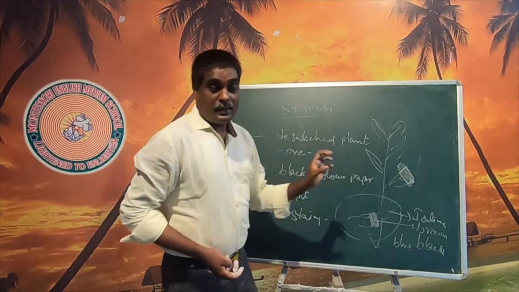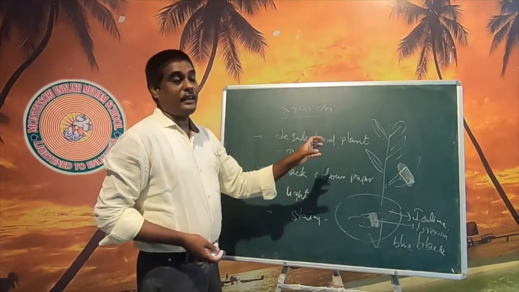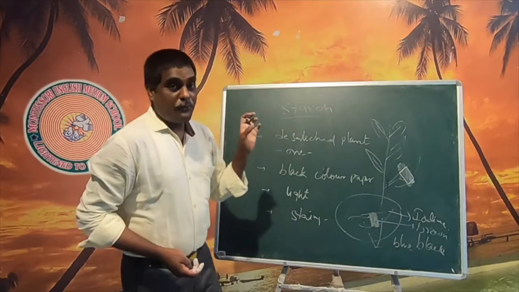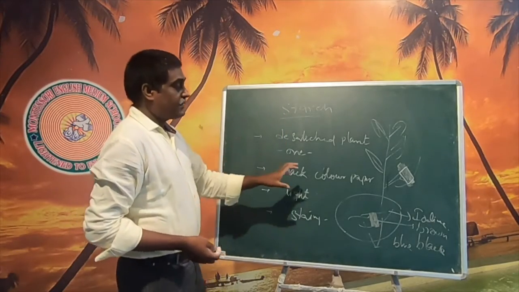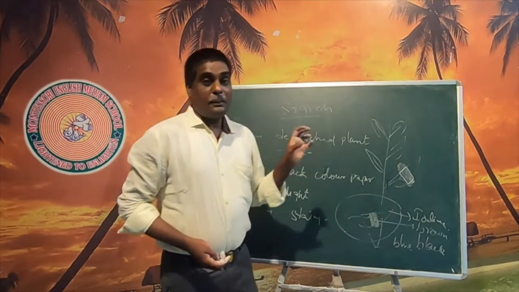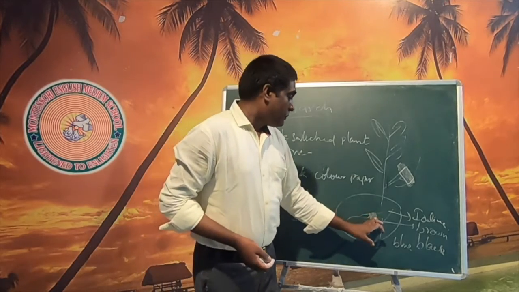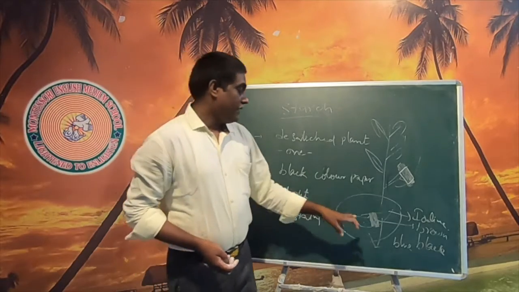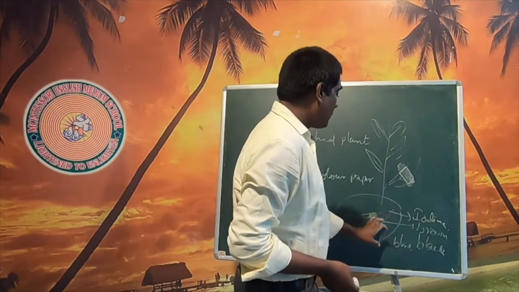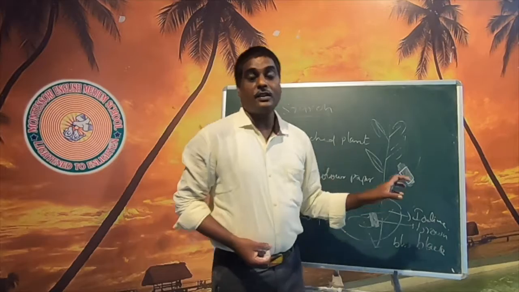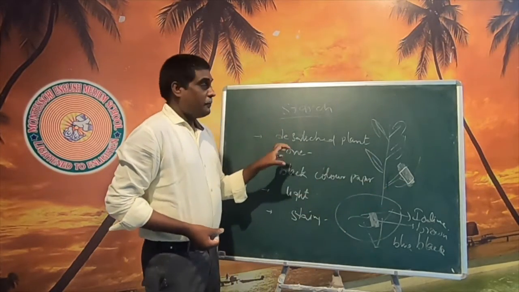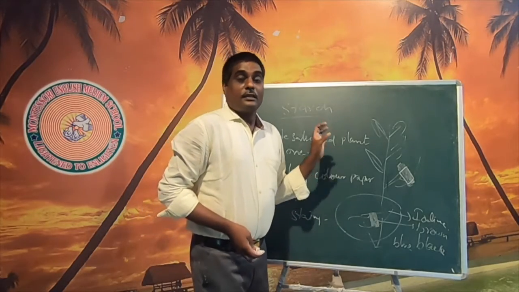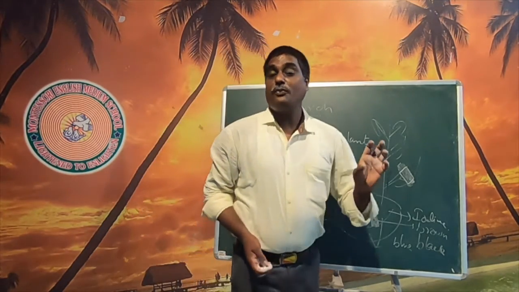Then we keep the plant in sunlight for a few hours. When we stain the leaf, the place outside the paper turns blue black, whereas where the paper was, the leaf turns brown. By this experiment we prove that sunlight is essential for the process of photosynthesis.